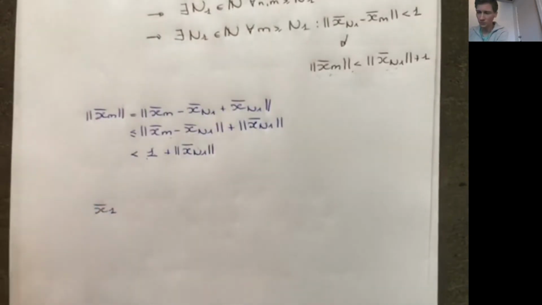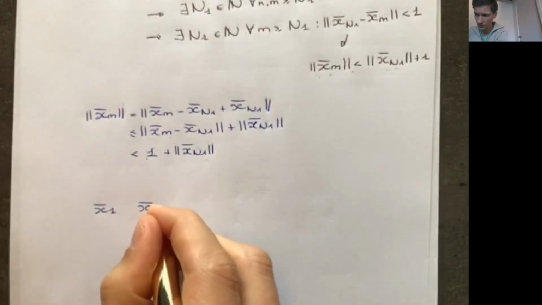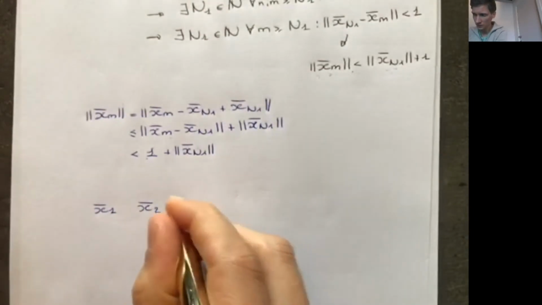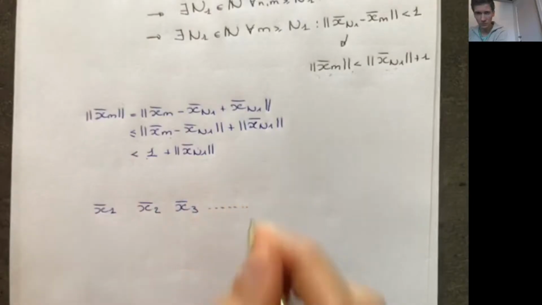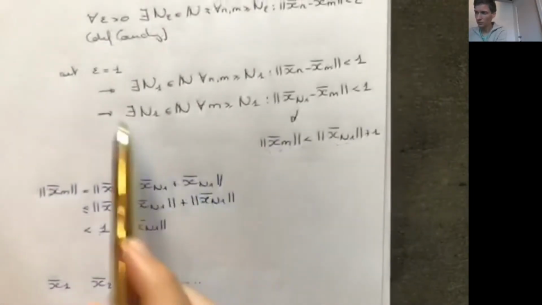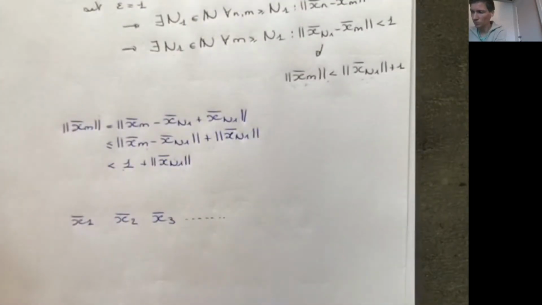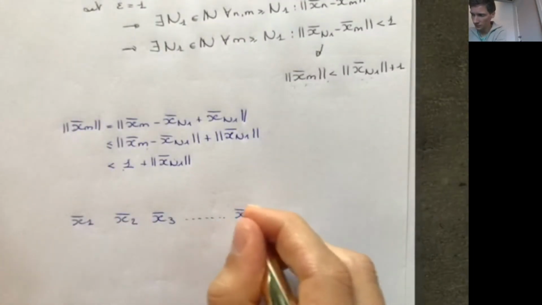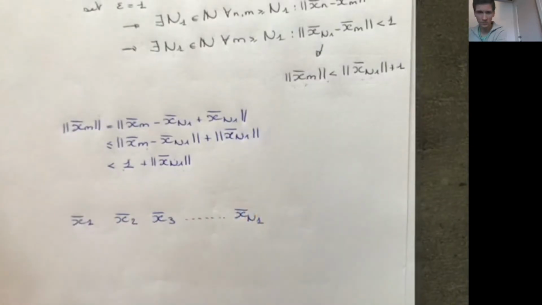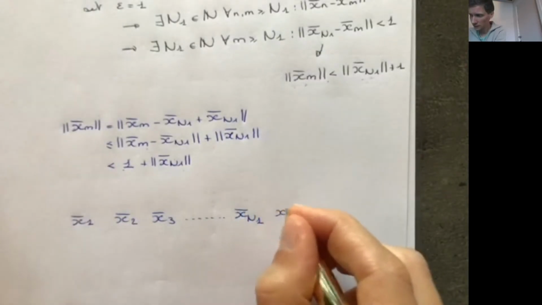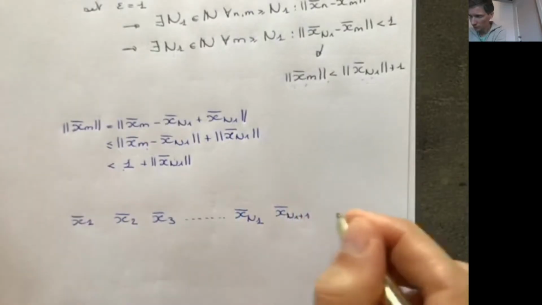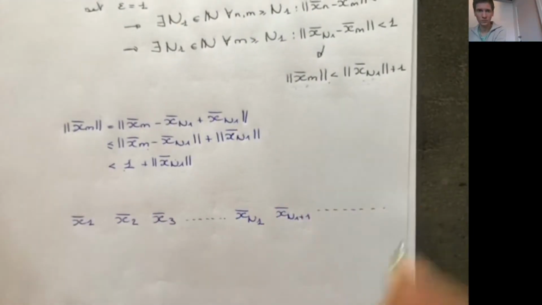You have a first term in the sequence, a second term, a third term, and so on. And then at some point we arrive at the n1th vector in the sequence, and then I have xn1 plus 1, and so on and so on.